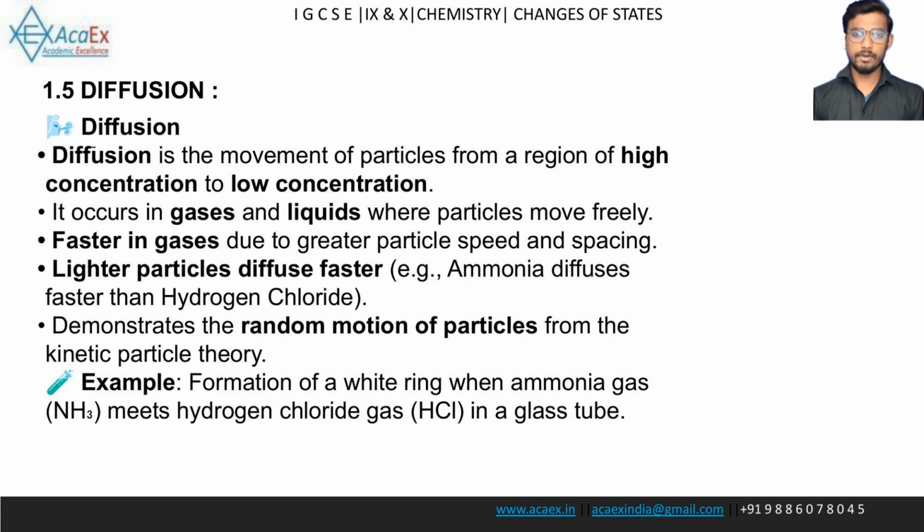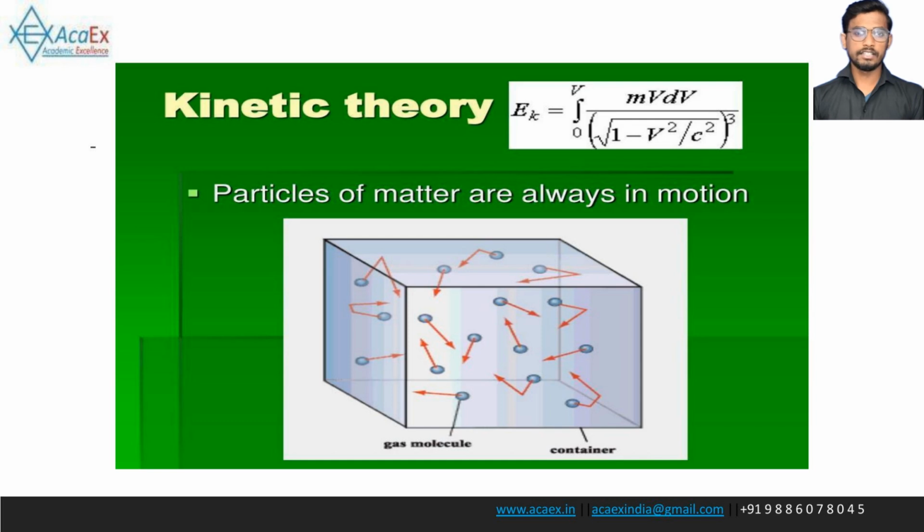Diffusion demonstrates the random motion of particles described by the kinetic particle theory. An example is the formation of a white ring when ammonia gas and hydrogen chloride gas meet in a glass tube. This slide illustrates the key principle of the kinetic theory. Particles of matter are always in motion. The image shows gas molecules moving randomly inside a container.